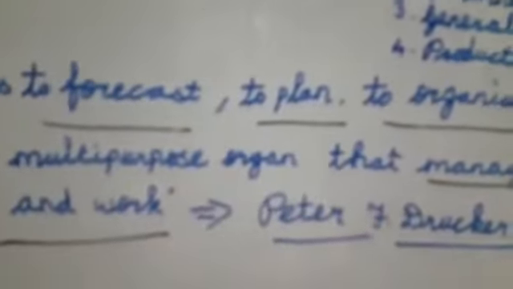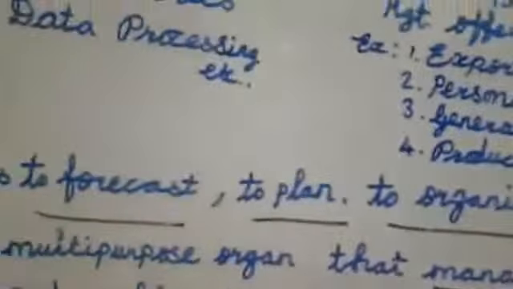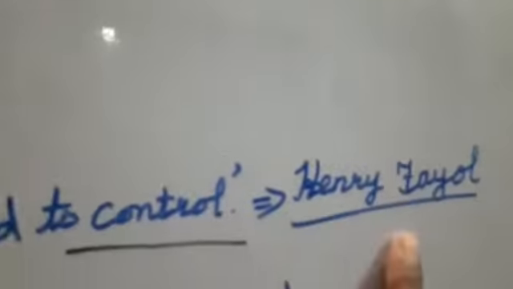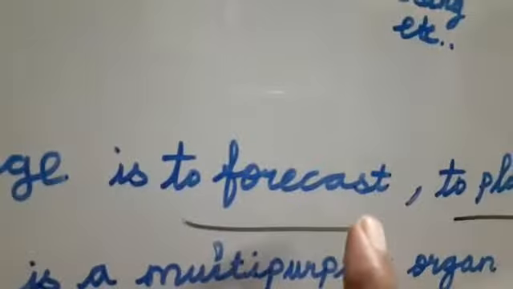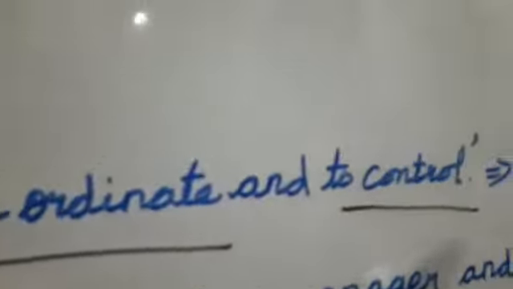Next we are going to see the definition, right? Totally two authors have given the definition, Henry Fayol and Peter F. Drucker. First we are going to see the Henry Fayol definition. According to Henry Fayol, to manage is to forecast, to plan, to organize, to command, to coordinate, and to control. Listen carefully. To manage is to forecast.